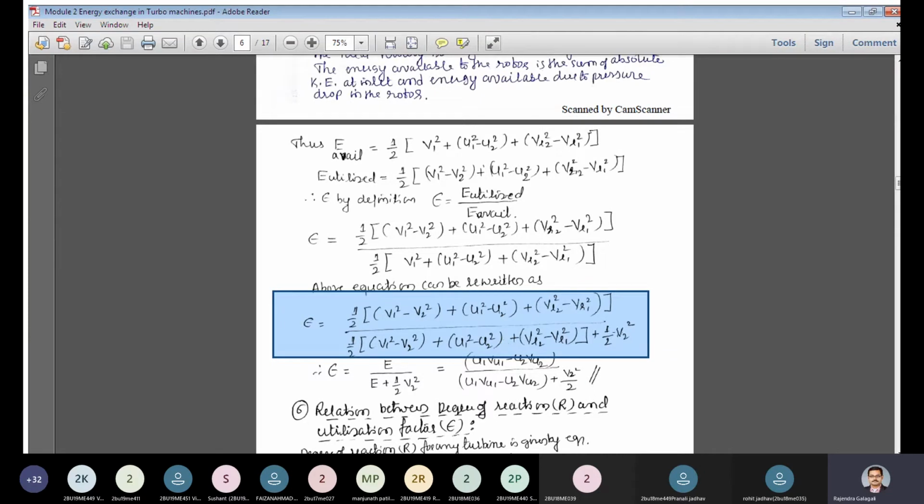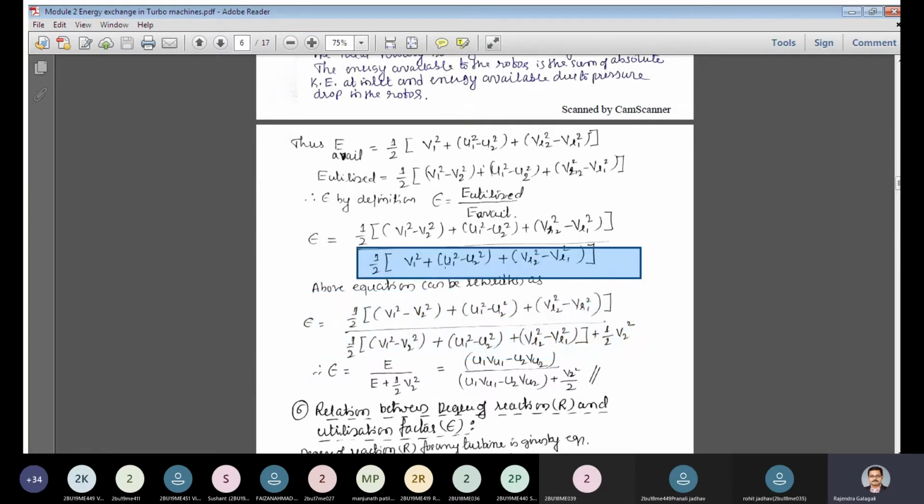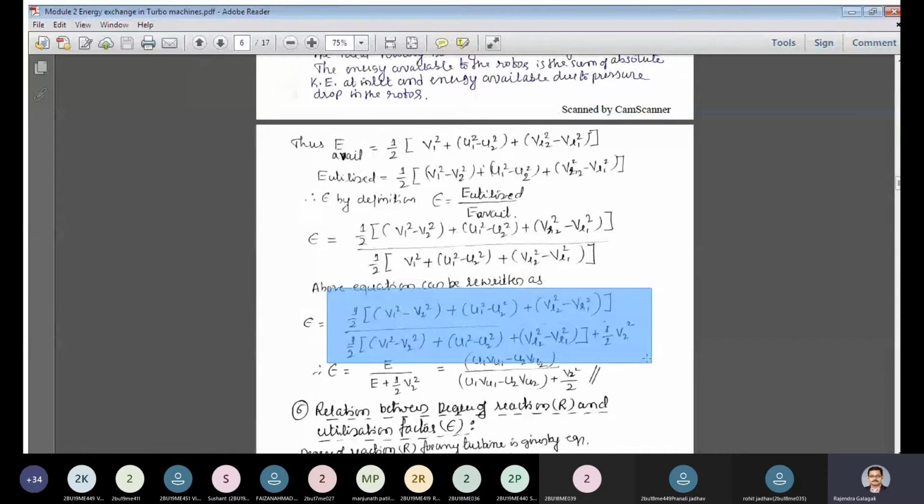When you simplify this, you get the same denominator, because you are adding and subtracting half V2 square, one by two V2 square, to the denominator term. Here you are subtracting, here you are adding. You are adding half V2 square and removing half V2 square, plus and minus, so the net effect is the same. That is why it has been written like this.